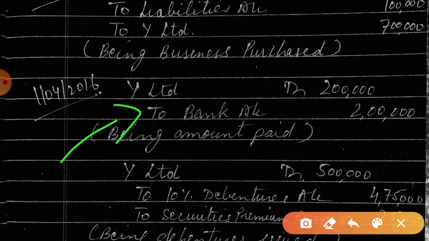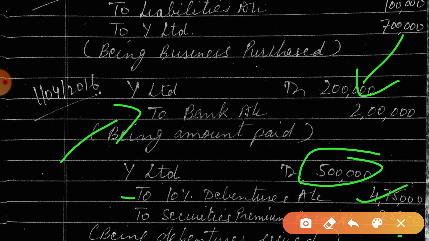Y Limited is paid 2 lakh immediately, and the balance, that means 7 lakh minus 2 lakh, that is 5 lakh, is to be paid by the issue of debentures. The value of debentures issued is 4 lakh 75,000. That means the remaining 25,000 is securities premium reserve.